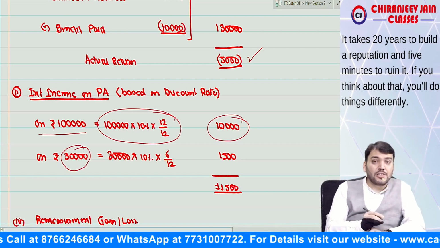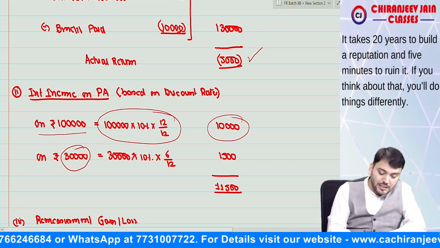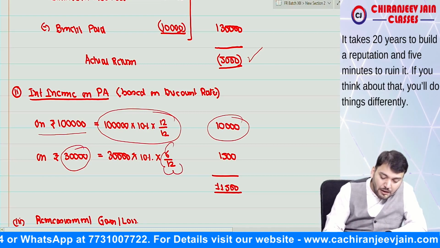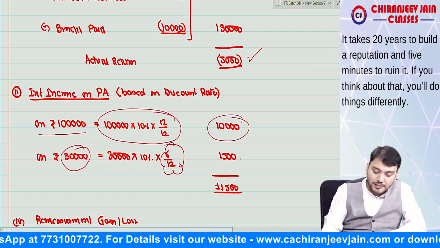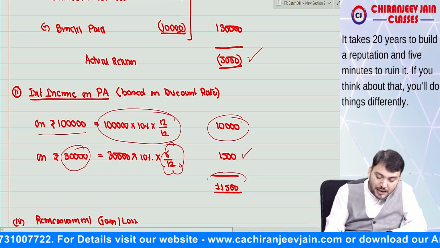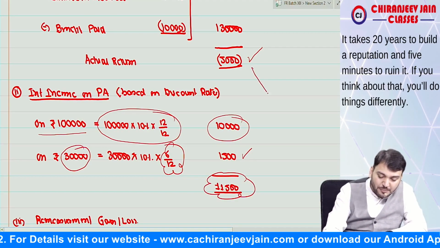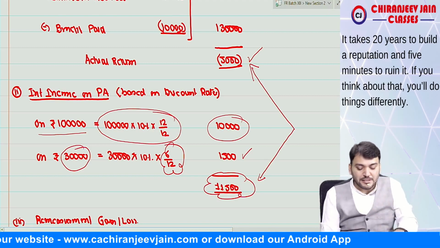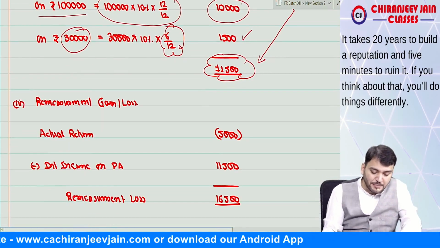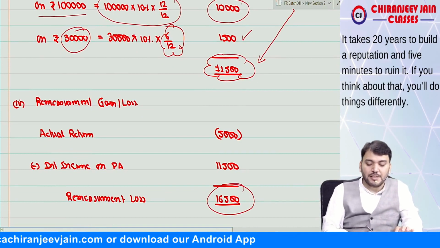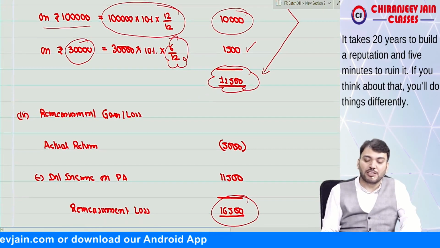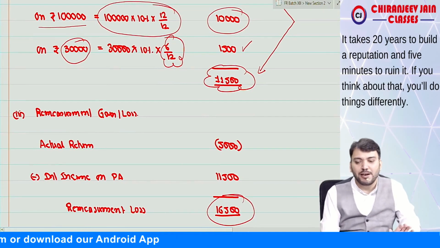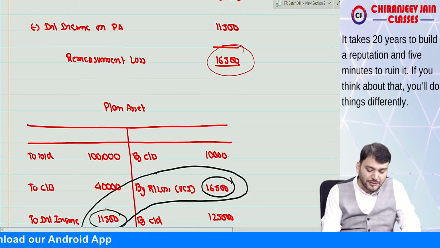So on this 30,000 you will also calculate interest income for 6 months. For 6 months this will be 1,500, and that becomes 11,500. The difference between these two is the remeasurement gain or loss. Of course there is a remeasurement loss, that is 16,500, which will be transferred to OCI.